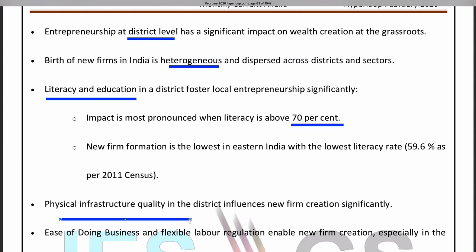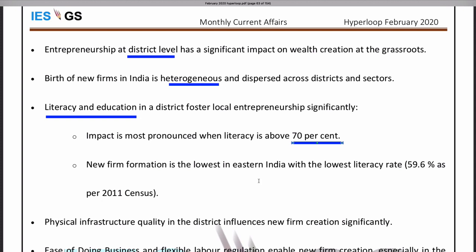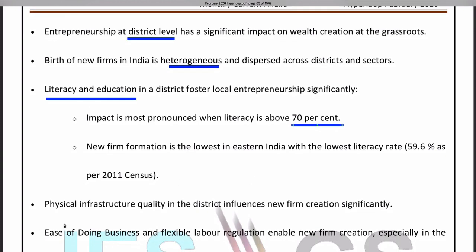So for new firms to come up, there should be enough infrastructure. Infrastructure means facilities like electricity supply, land availability, buildings, transport, incubation centers, etc.